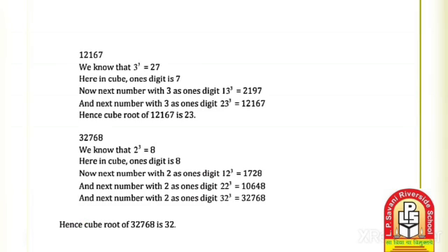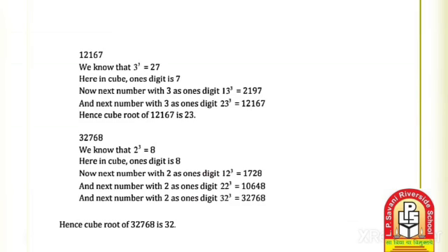This chapter is similar to square and square root, but here you have to apply all the methods for cube and cube root. So now we have completed the whole chapter. We learned about square, square root and cube root. It is useful for exams like GPSC and UPSC.